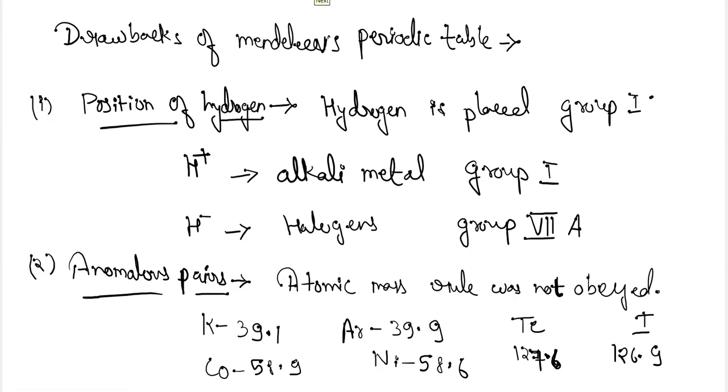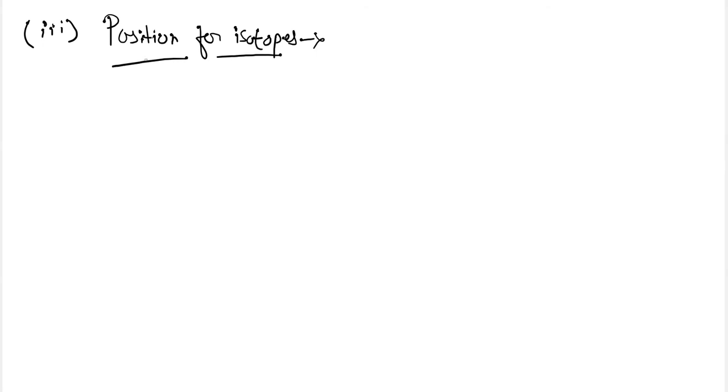Next, the third drawback in Mendeleev's periodic table was the position for isotopes. As you know, isotopes are elements which have the same atomic number but different atomic masses. During the formation of Mendeleev's periodic table, isotopes were not discovered. But after the discovery of isotopes, one major question arose: how will we place the isotopes in